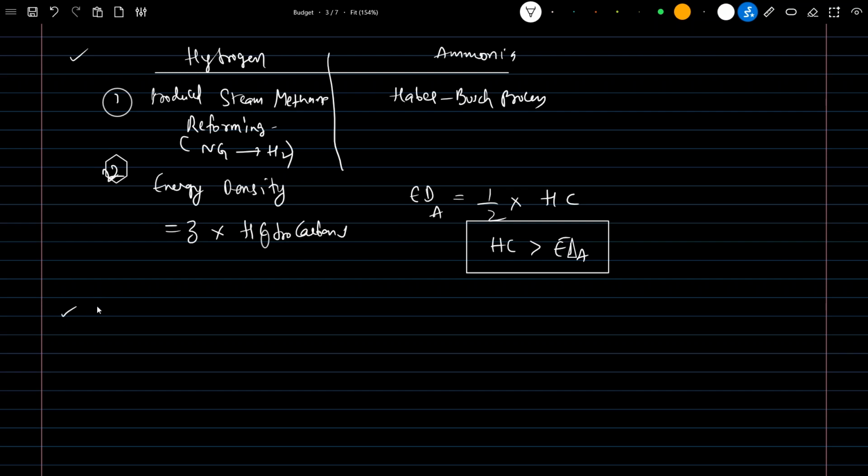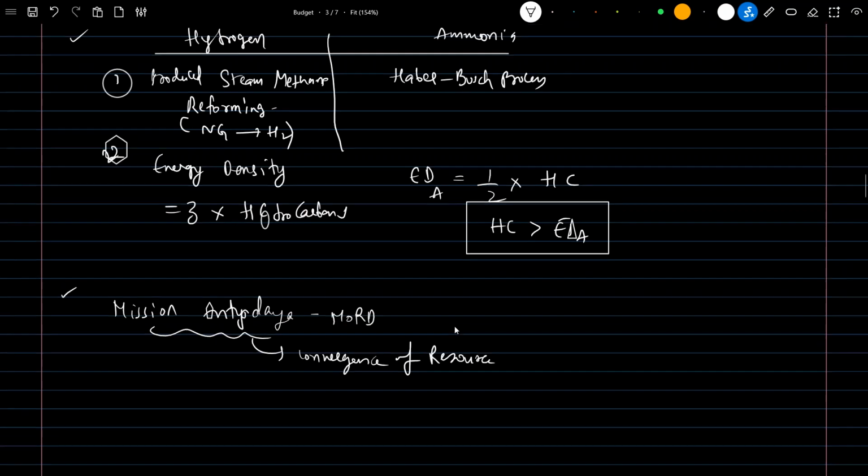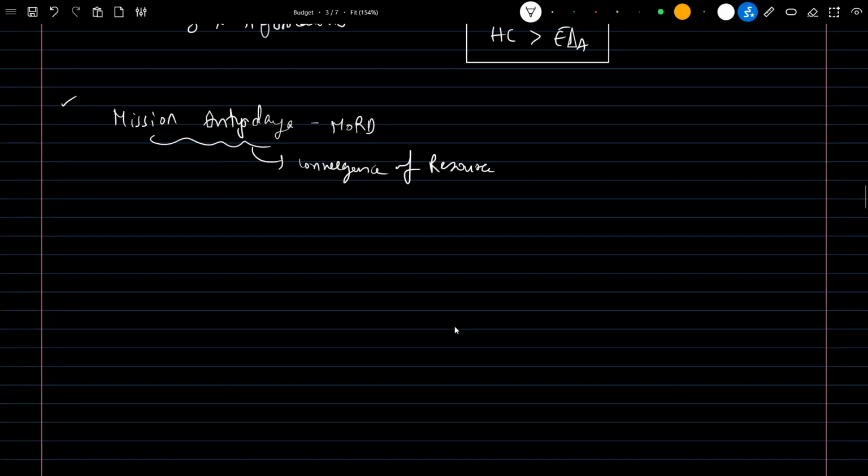The next important topic is Mission Antyodaya. It is implemented by the Ministry of Rural Development. What is the aim of this mission? It is mainly for the convergence of resources, so that efficient use of resources happens at the Gram Panchayat level, the village level. This is about Mission Antyodaya.